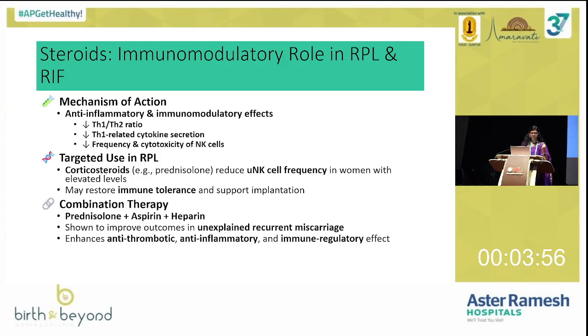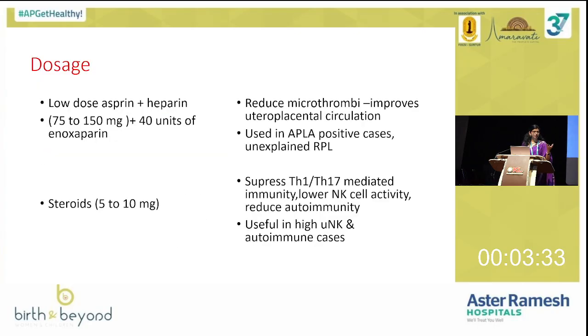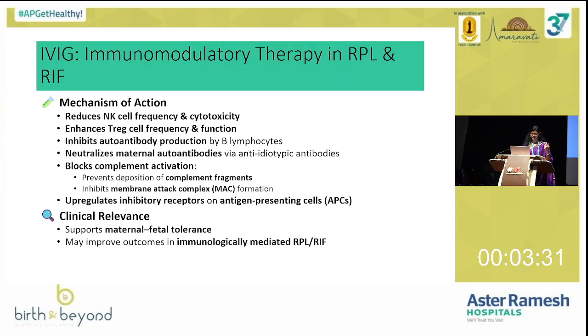So combination therapy, like suppose your patient came to you, and in the previous pregnancy she had been given aspirin and heparin, but in spite of that she had a pregnancy loss. Now she came to you with a pregnancy. So add steroid, because the combination of prednisolone, aspirin and heparin is helpful in refractory cases, those who are not responding to aspirin and heparin. Add steroid. So steroids, again prednisolone 5 to 10 mg is what is recommended.